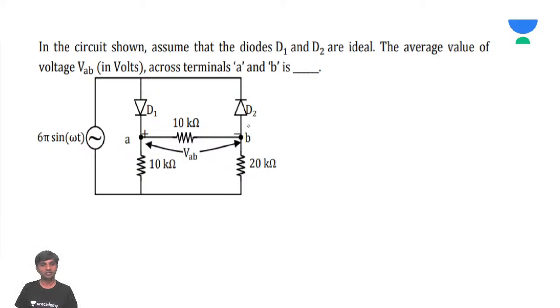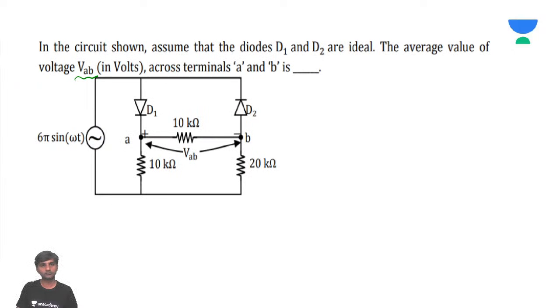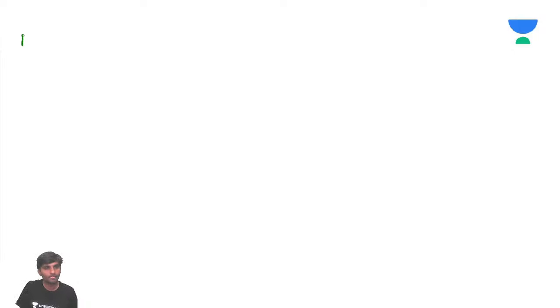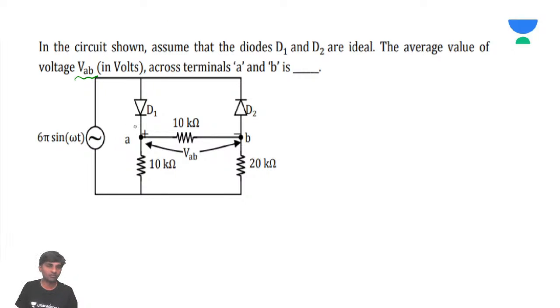Now pay attention here. What is being asked is the average value of VAB. So the voltage across this is going to be, for the positive half cycle, let me try to answer here itself. What happens to diodes D1 and D2? In diode circuits, the first thing you need to do is see what happens to diodes D1 and D2.